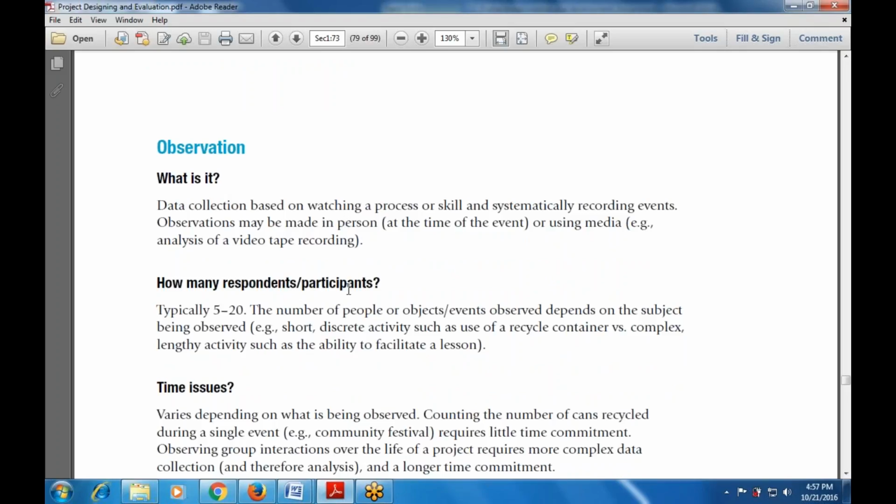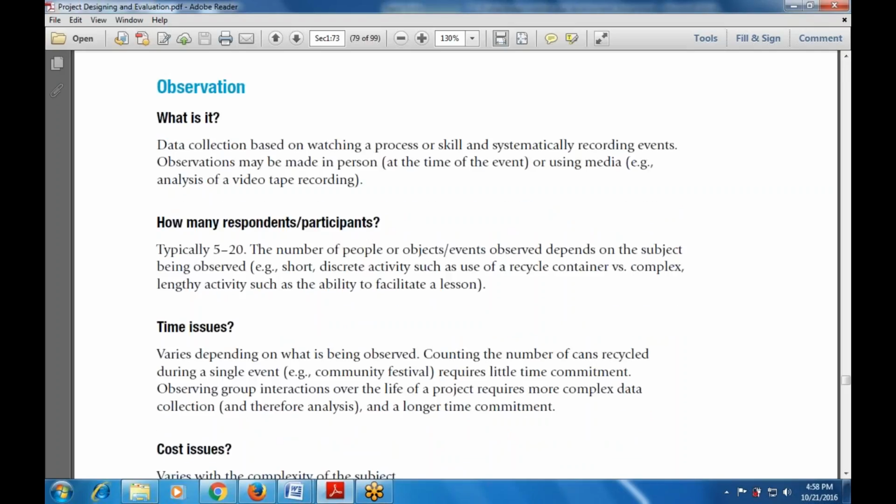Then how many respondents or participants are available? That typically ranges from 5 to 20. The number of people or objects observed depends on the subject being observed, whatever the subject matter. That may be a short, discrete activity, or a recurring activity.